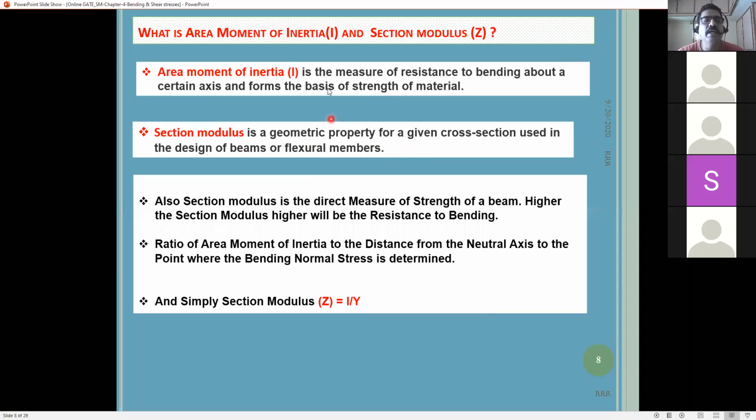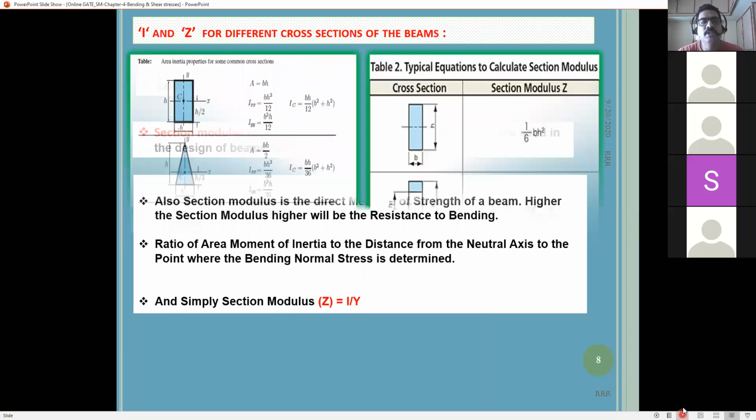This is nothing but I by y. So I by y we consider as the section modulus. Sometimes instead of asking for I, they will ask for Z, the section modulus. We simply find I and y. Y is the distance from the neutral axis to the point where we are finding the bending stress, that is known as y, right? So this is also the material's section modulus.